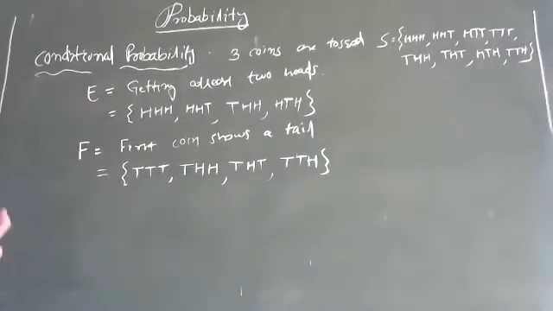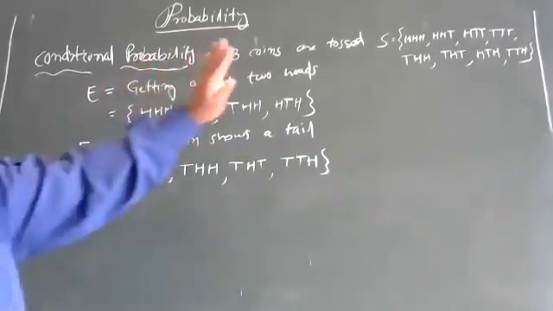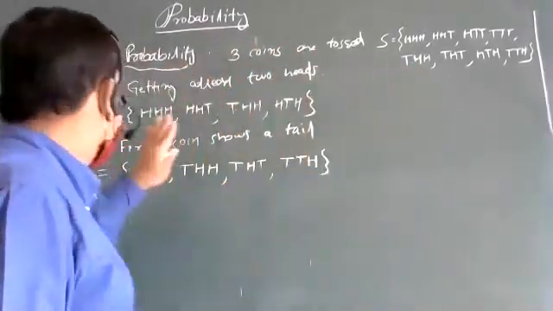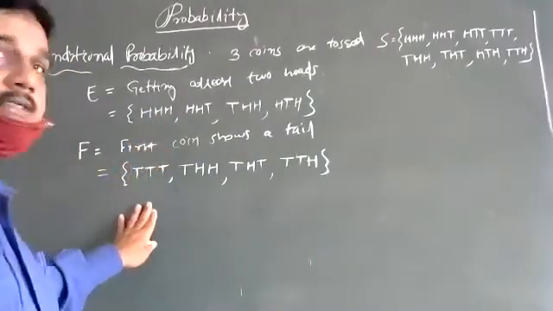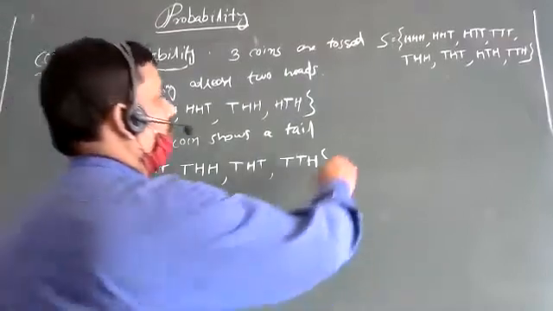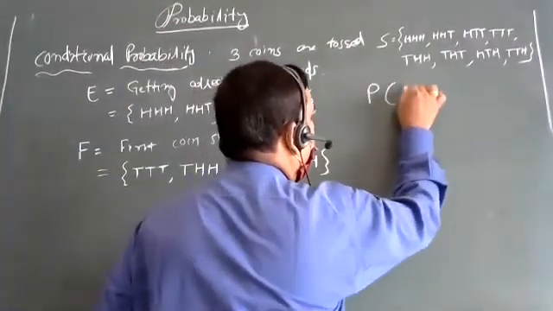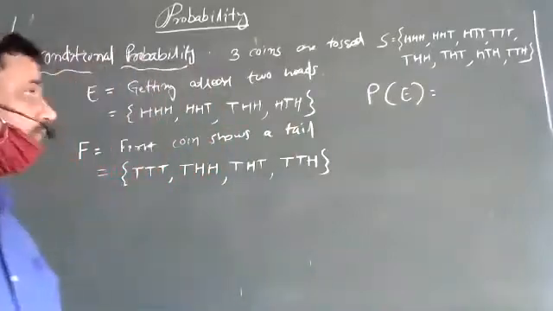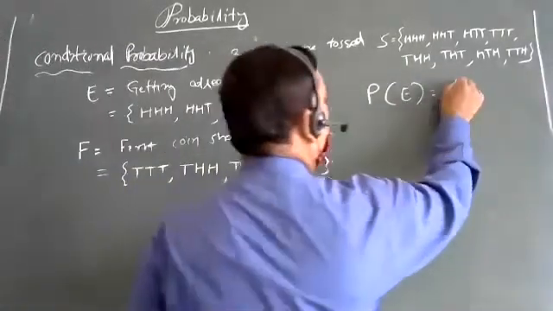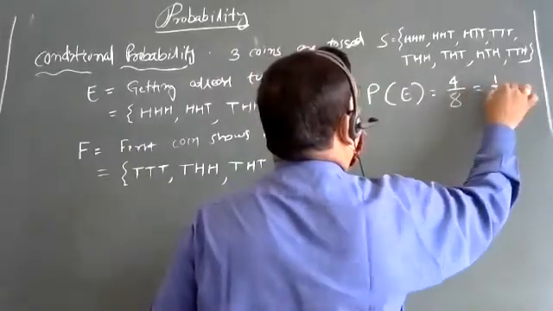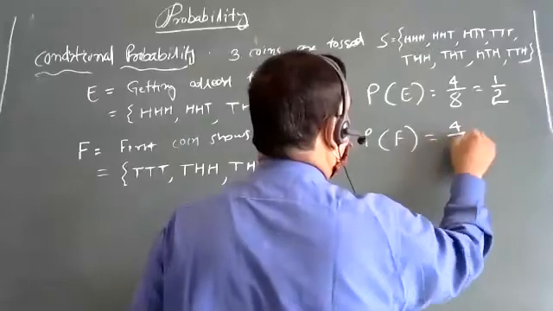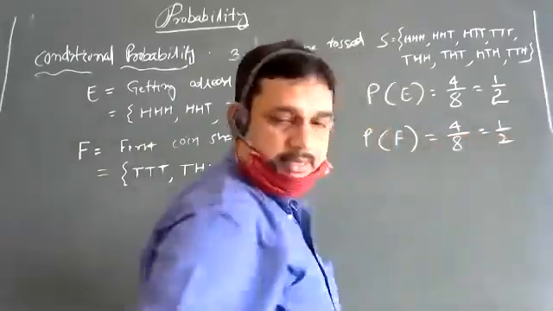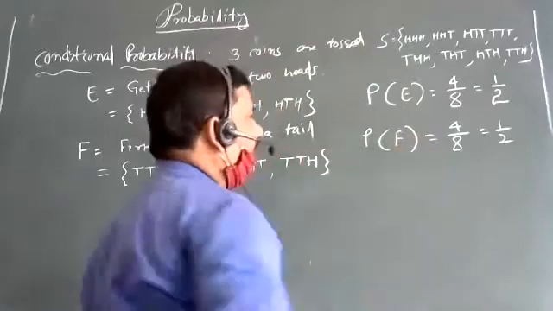Okay. So here E is one event, F is one event. Total sample size is 8. The number of sample points in E is 4. The number of sample points in F is 4. Now, what is the probability of E? 4 by 8, that is 1 by 2. Probability of F? 4 by 8, 1 by 2.